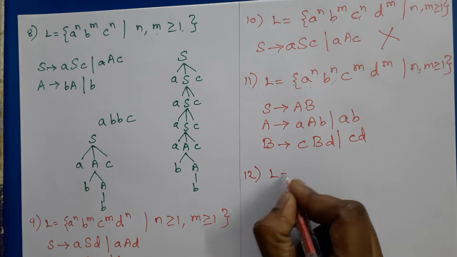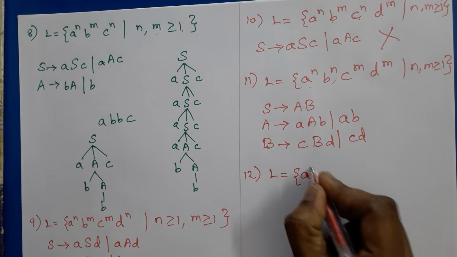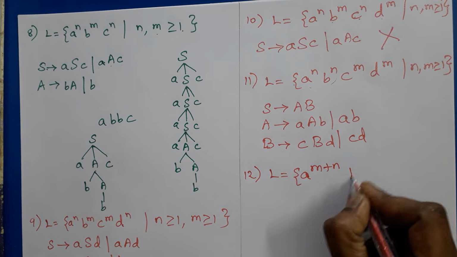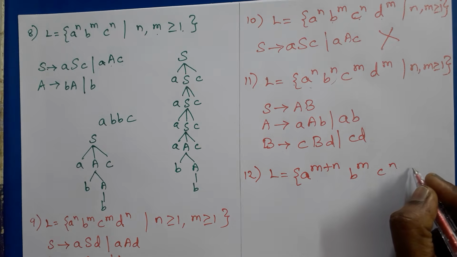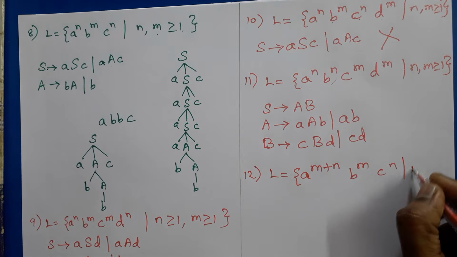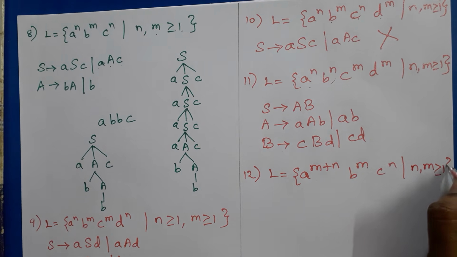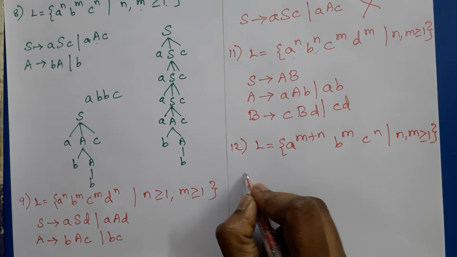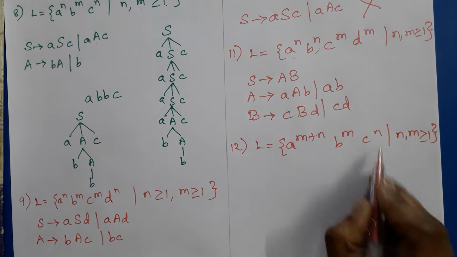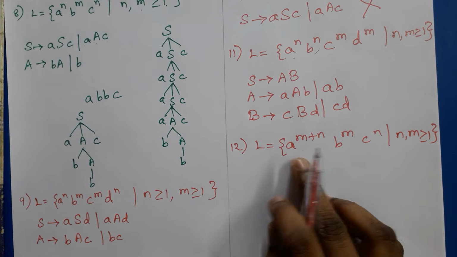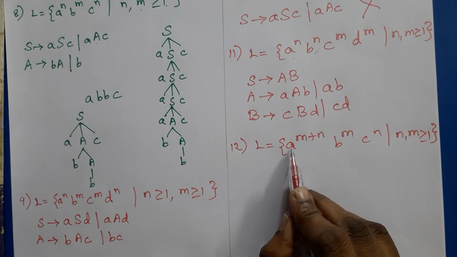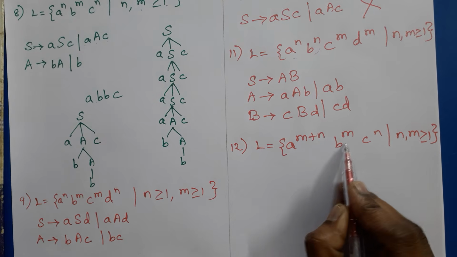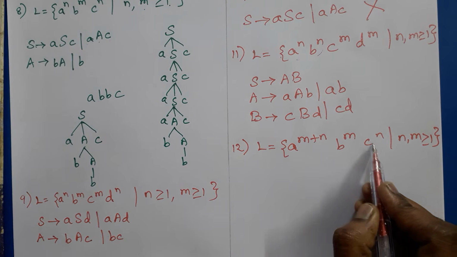One more. L is equal to A to the power m plus n, B to the power m, C to the power n, where n, m are greater than or equal to 1. So first we rewrite this string, because here the number of A's is m plus n. M plus n A's should be followed by m B's followed by n C's.